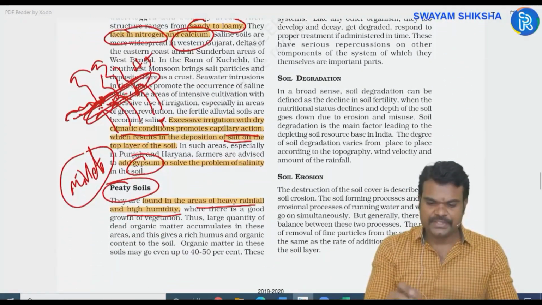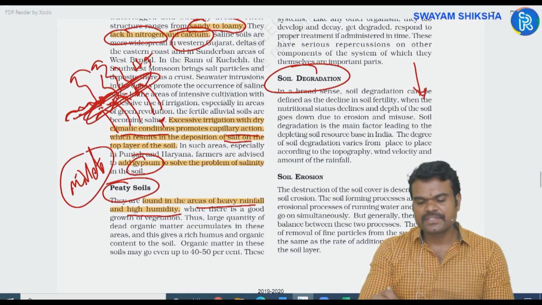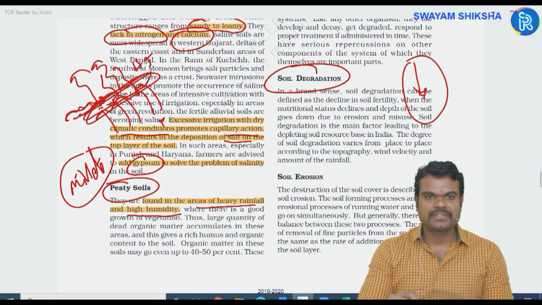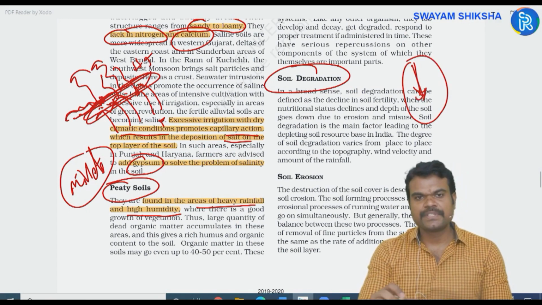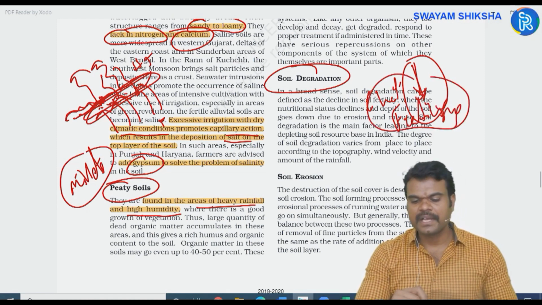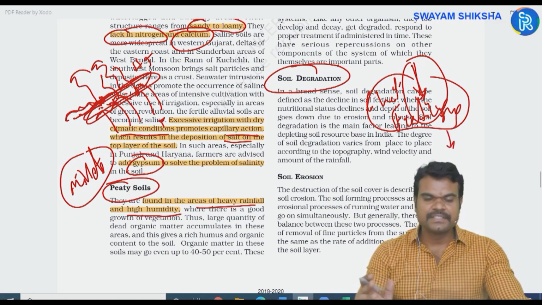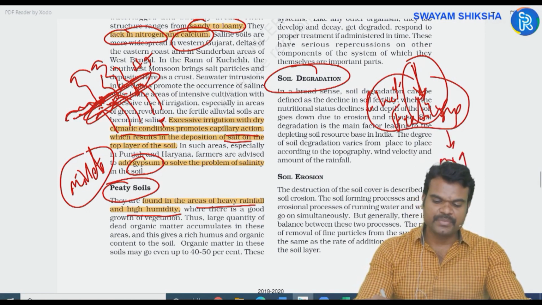Yes. Next, soil degradation. Soil degradation is nothing but decline in the soil fertility. How will that happen? Because of the usage of chemical fertilizers. When you go for high application of chemical fertilizers, automatically that will degrade the soil health. Instead of that, you can prefer organic manures or biofertilizers.